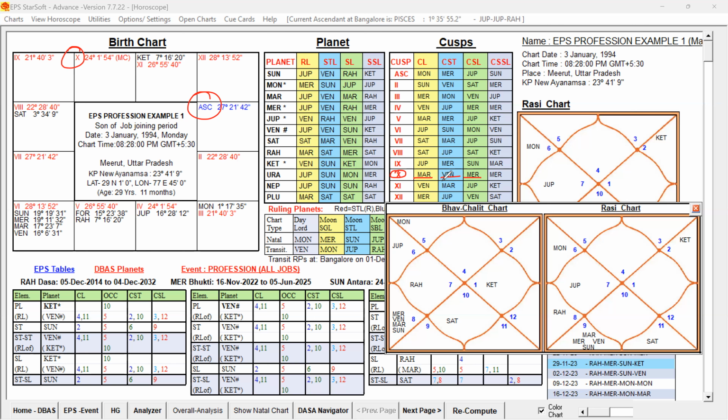So that is also matching the type of profession the native is into. But not only this one, their self-signification, their star lord, and planet and star lord and Rasi lord, their Graha Karagatva, Bhava Karagatva combination will indicate the type of profession.